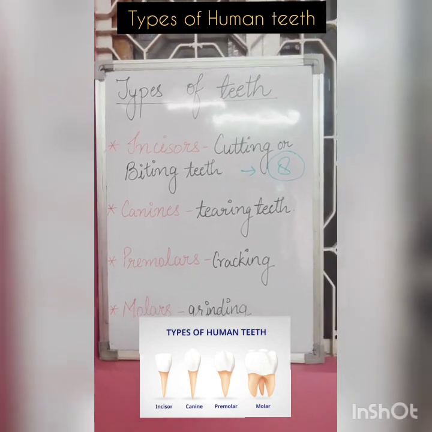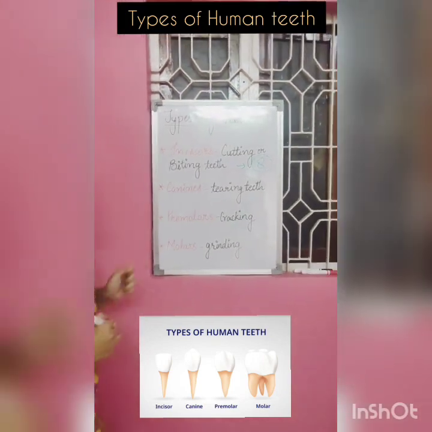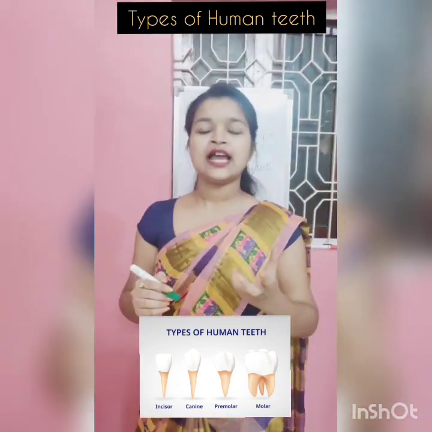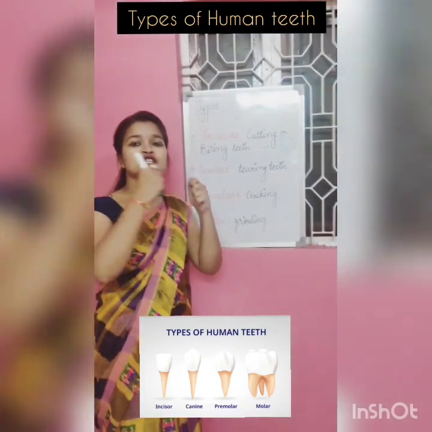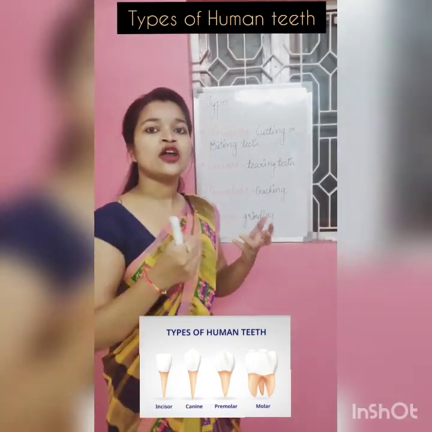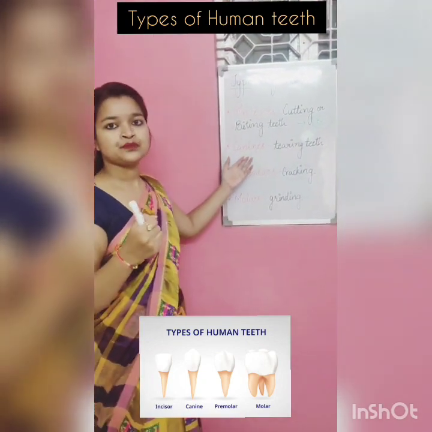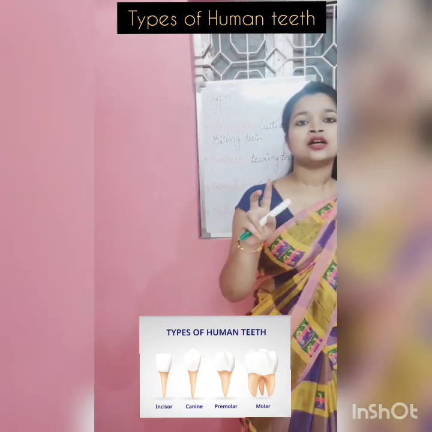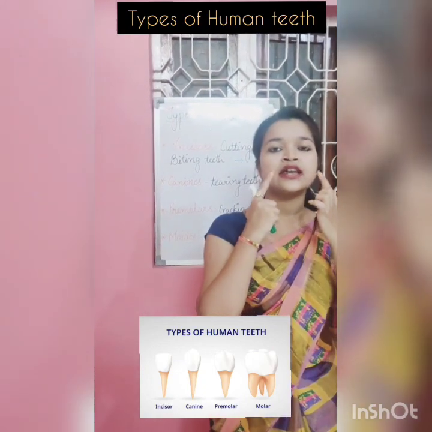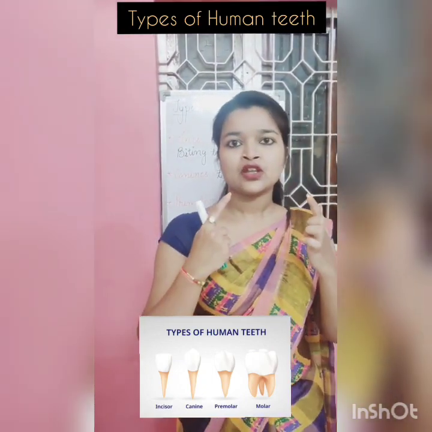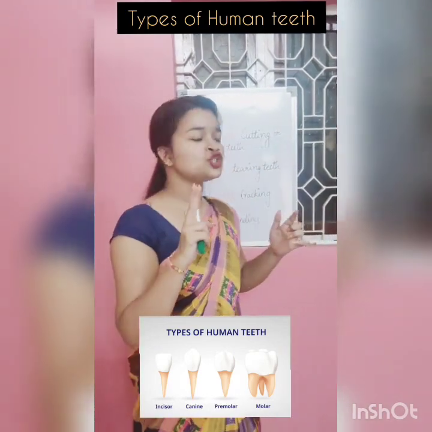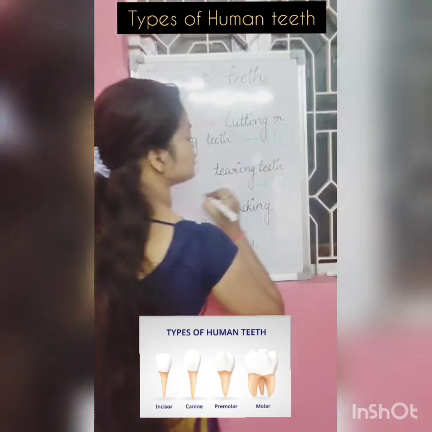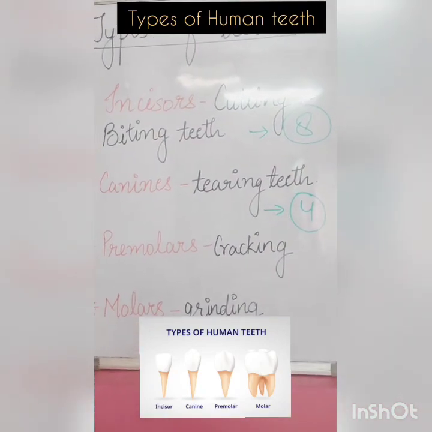Next are the canines. Canines are the teeth that are used for tearing the food. If you have to tear the wrapper of a candy or anything, you just use your canines. So these canines are tearing teeth, and there are 2 in each jaw. Just beside our incisors, there is 1 canine present on each side. So there are 2 canines in each jaw, that means 2 plus 2. A total of 4 canines are present in our mouth.